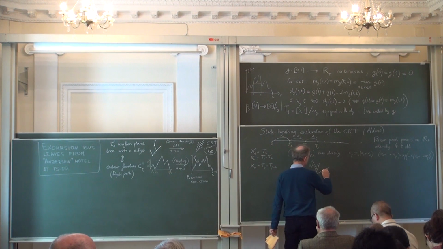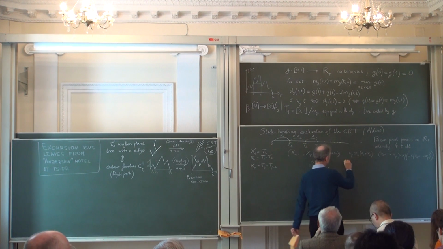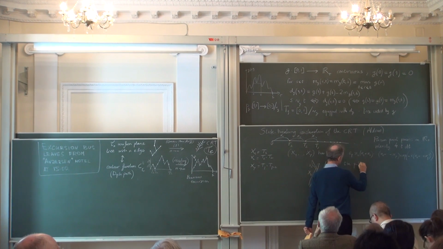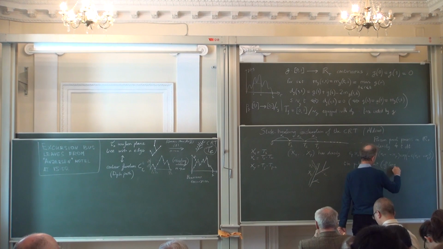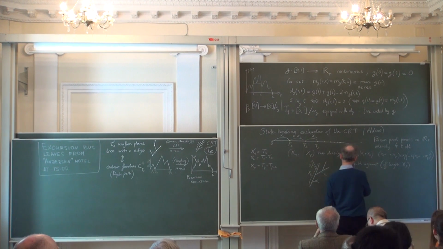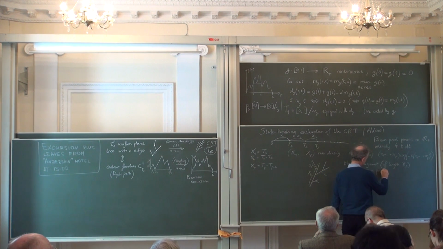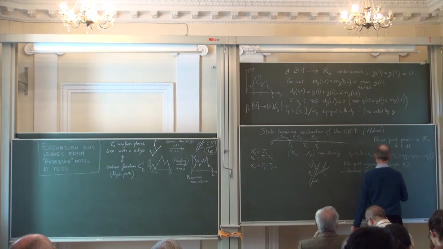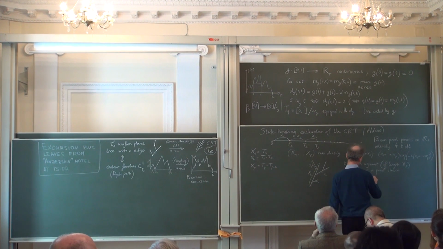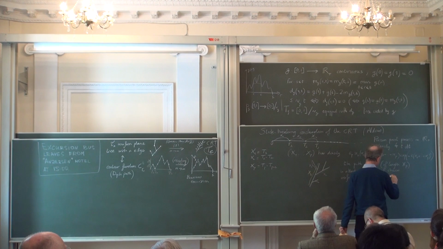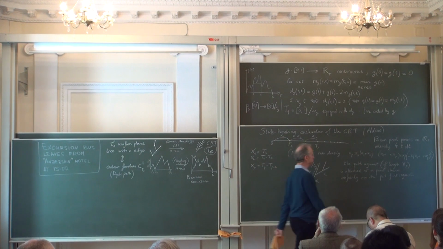I continue this way, I attach more line segments, maybe one is attached here, etc. So the P-th segment of length xp is attached at a point chosen uniformly over the P minus 1 first segments.